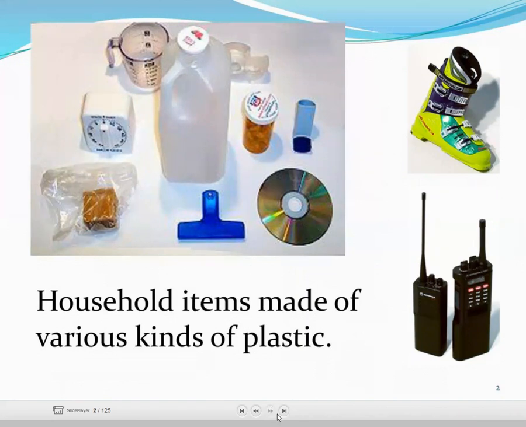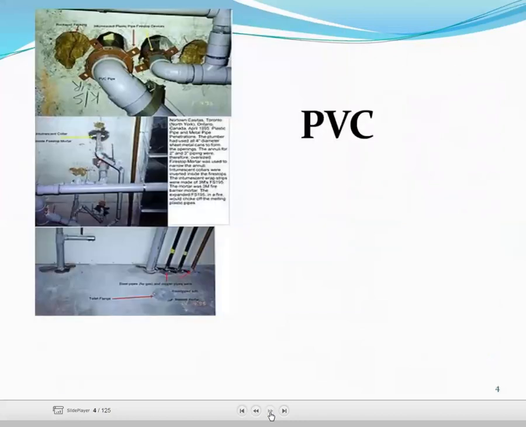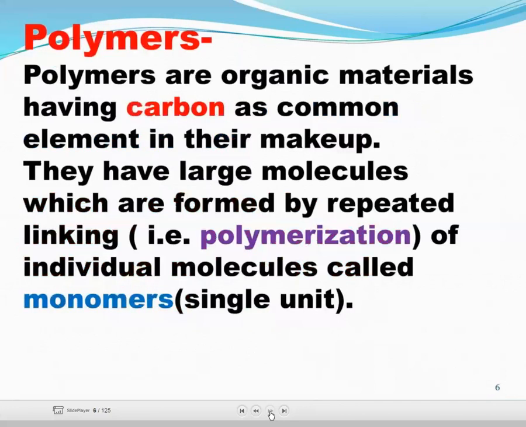This is a molded plastic fluid. Now we can see here a PVC pipe, classified as a polymer plastic, in which the materials are divided into two types, thermoplastic material and thermosetting material, and the third one is rubber. Other materials are such as ceramic, asbestos, cork, thermocol, glass wool, cermet, etc., and composite material.